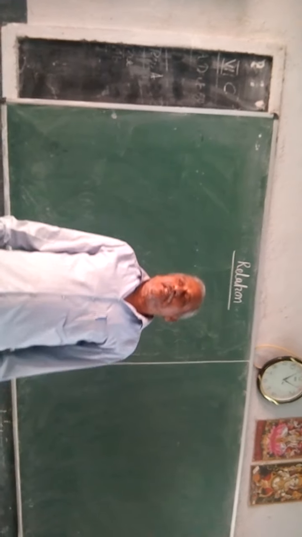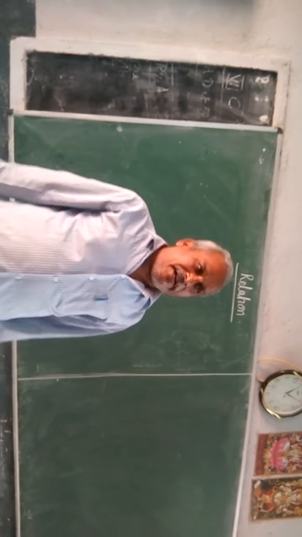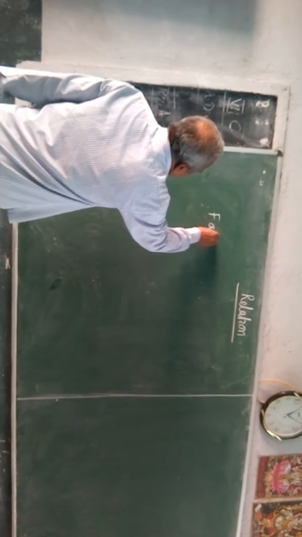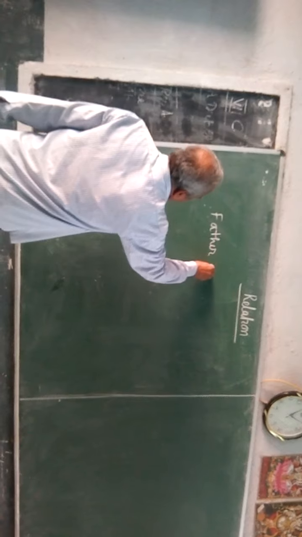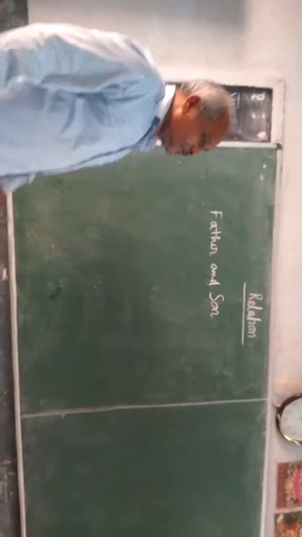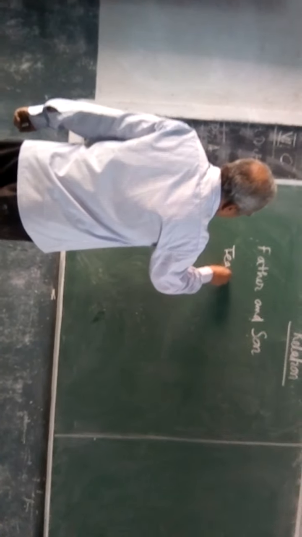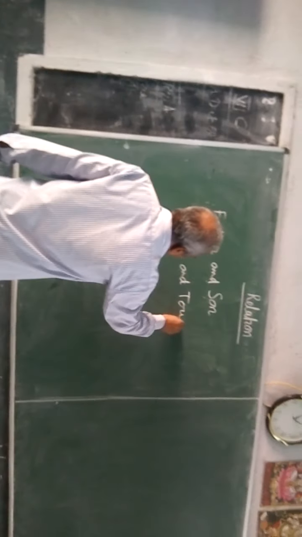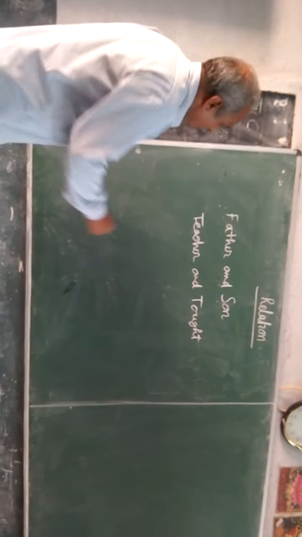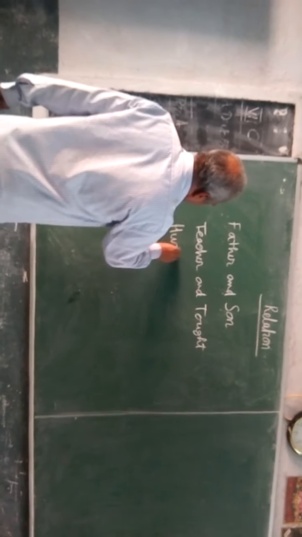There are several relations in our society, like father and son. This is a relation. You can say teacher and taught.